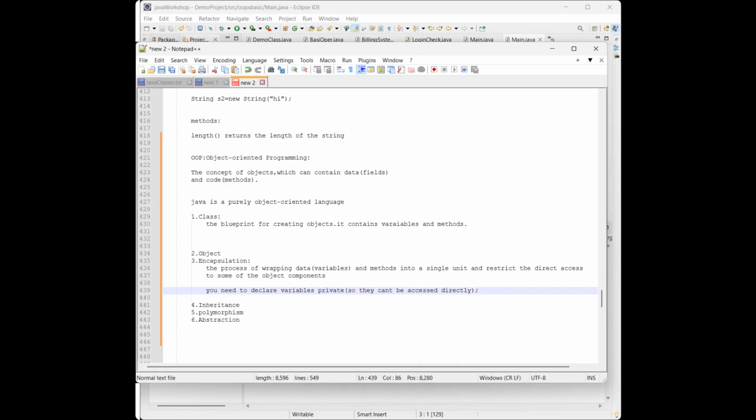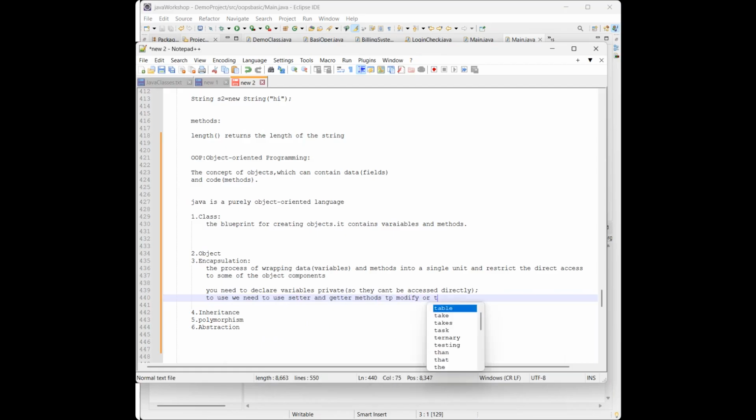By using the public getter and setter methods, you can read or modify them. So we need to use setter and getter methods to modify or to read those particular variables or methods.